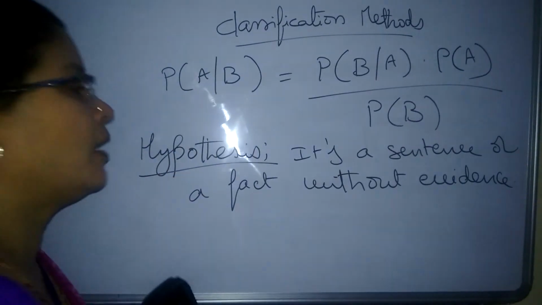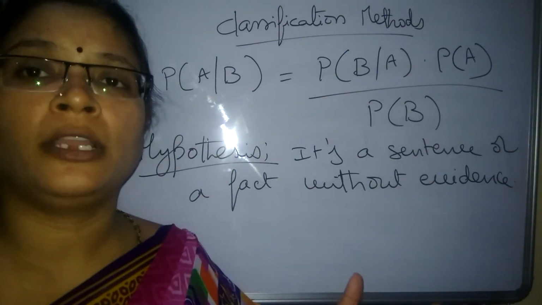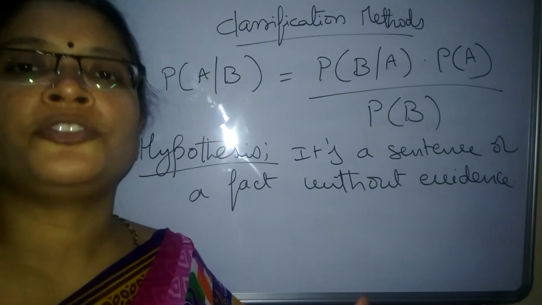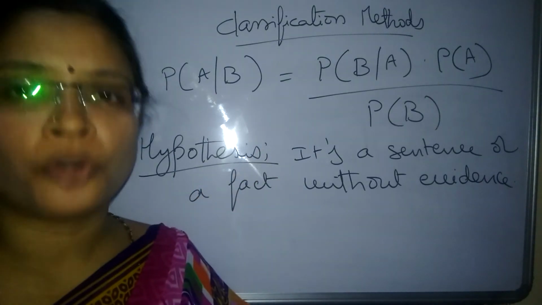That means it needs to be strong with the collection of the evidences. Whenever the supporting evidences are correctly given, then this hypothesis will become strong.